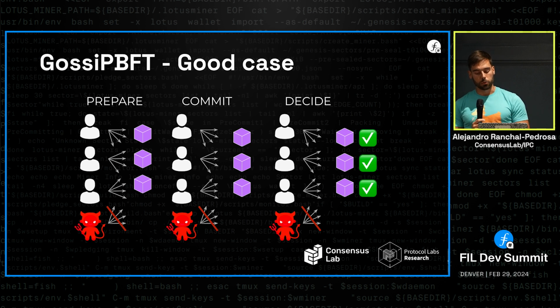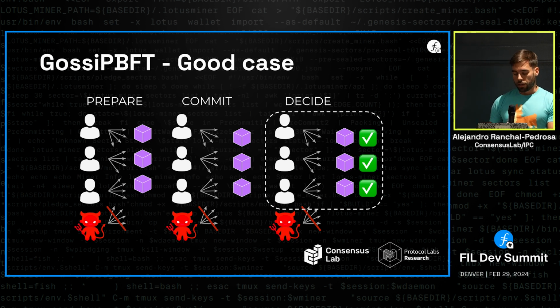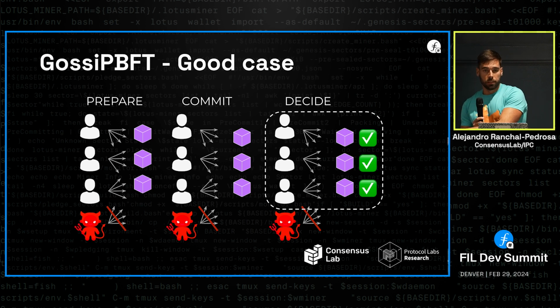And the purpose of decide is twofold. The first one is to provide resistance against long-range attacks in the presence of an adversary controlling up to less than 2/3 of the power table. We could use commit to terminate, but then we would tolerate an adversary controlling up to 1/3, not 2/3. So it's a huge improvement in terms of tolerance against long-range attacks, which becomes even more relevant when you're generating finality certificates within seconds. And the second one is to have a dedicated step to aggregate signatures into whatever we need for the finality certificate, which is not the same as what we need to terminate the execution of an instance of GossiPBFT, for which we already have the commit step.